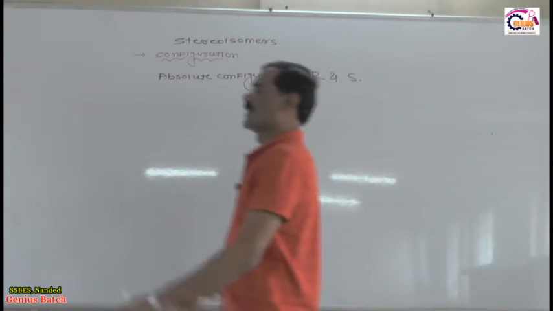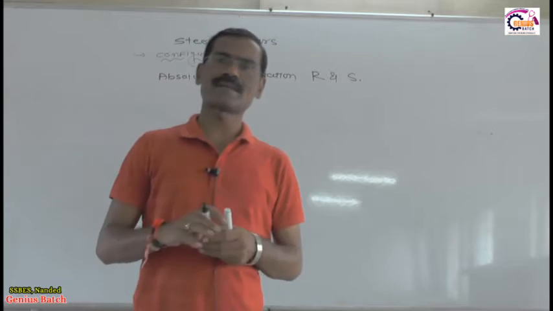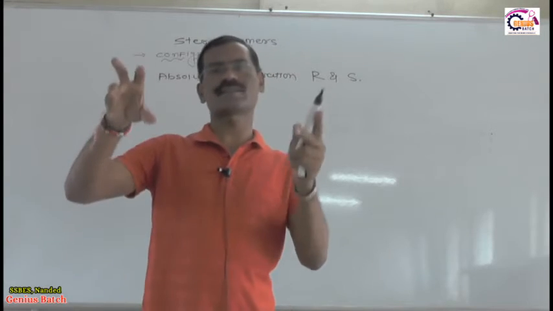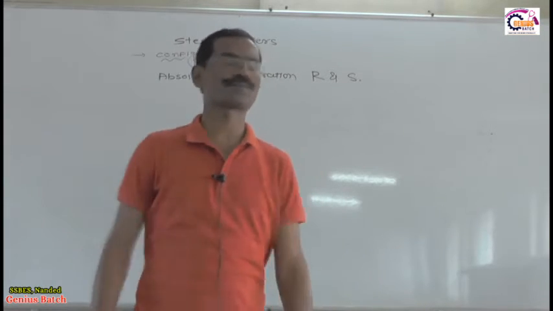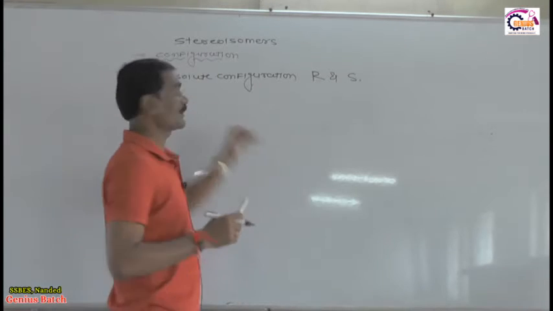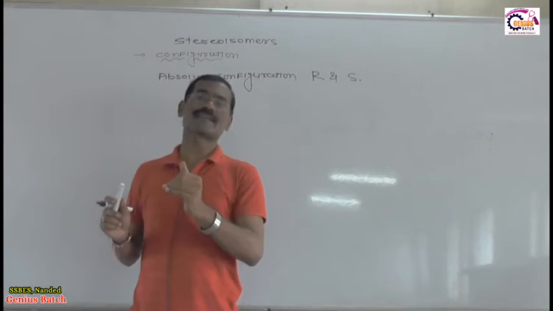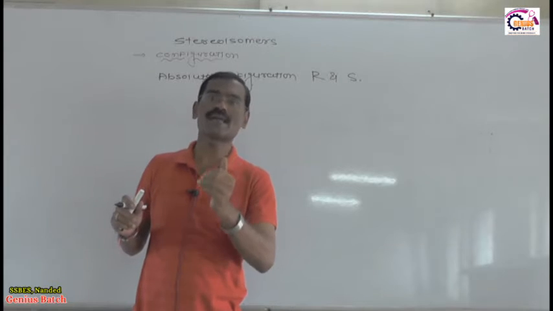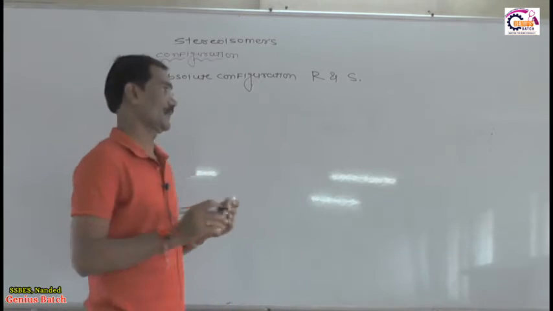Before going to discuss the R and S nomenclature system, I will give you some important background related to this. This absolute configuration system was decided by 3 scientists. The names of those scientists are Cahn, Ingold and Prelog.